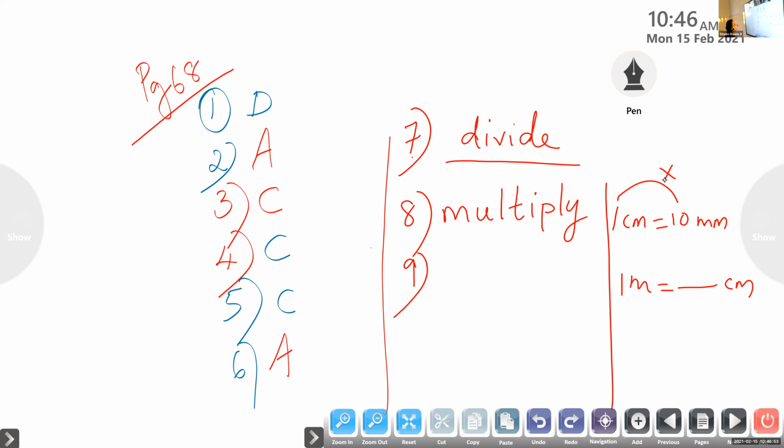What you have to do? Tell me, divide or multiply? Millimeters, small to big. Divide. So it will be, children, 1 divided by 10. So you have to write here 1 by 10 centimeter.